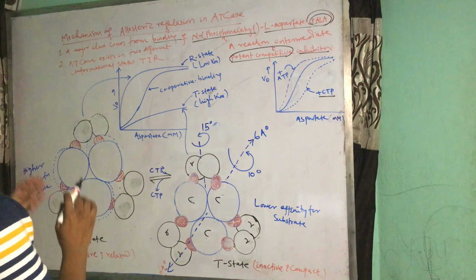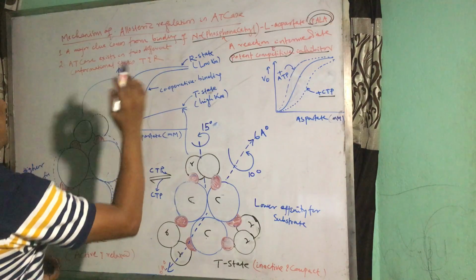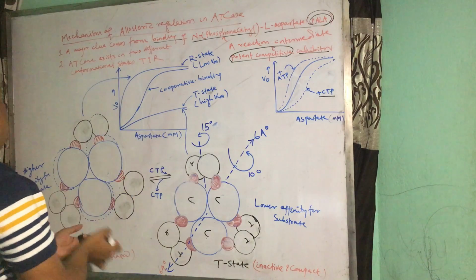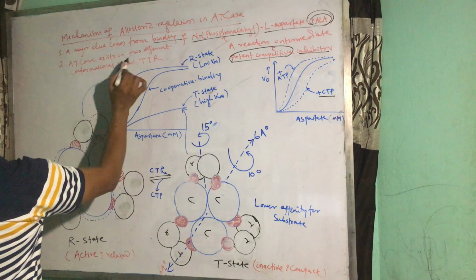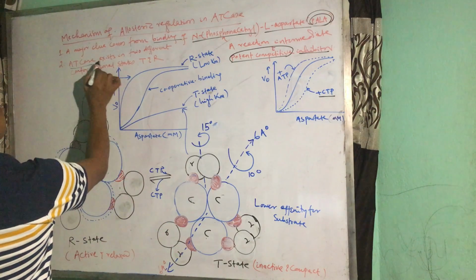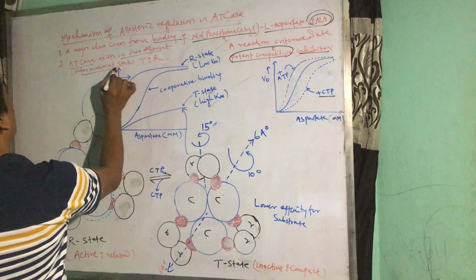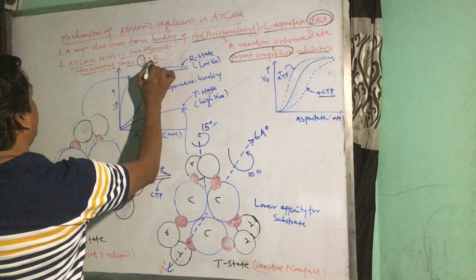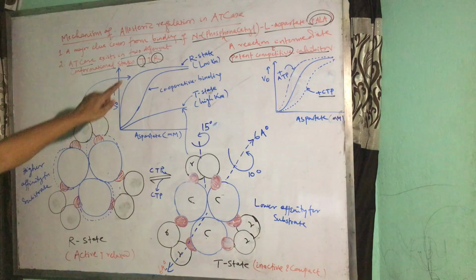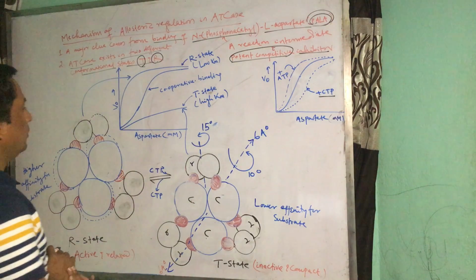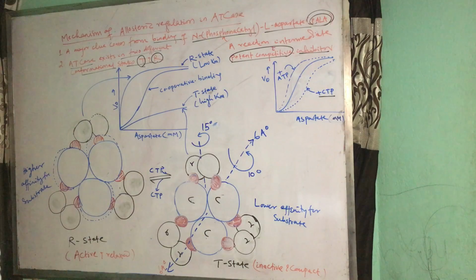From the binding of PALA to the complete assembly of the enzyme, we see that the enzyme exists in two conformational states, T and R. T and R stand for tense and relaxed states. So we'll just see what these states are.